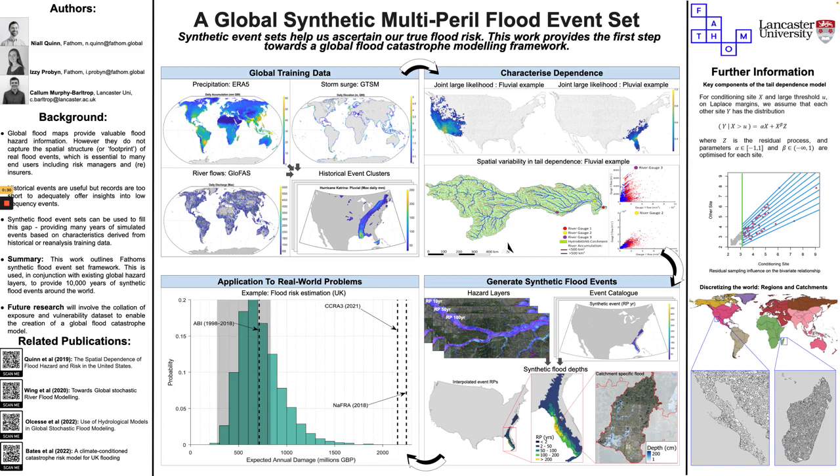Here we show that the expected annual damage within the UK for the last 20 years could have been anywhere from approximately 300 million to more than 1,500 million. Understanding this uncertainty is essential, and these models should help end users to do that. So the next steps in this research include further development of the event set framework, as well as the collation of global exposure and vulnerability datasets, which, when complete, will form the basis of Fathom's first global flood cat model.